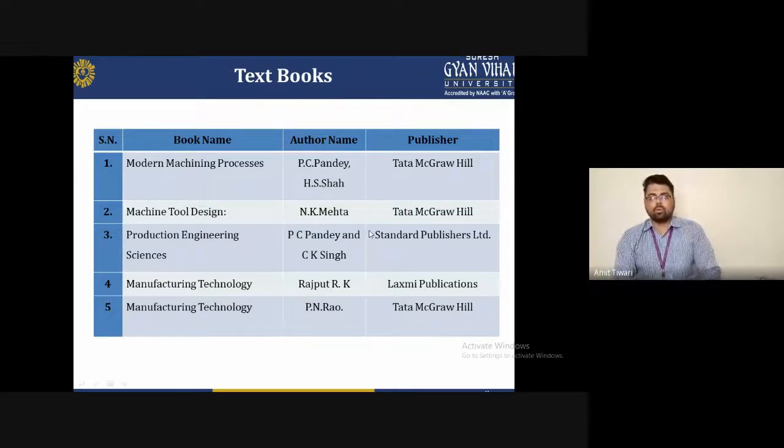At the end, I'm just giving some highlights. First, for good machinability, we require some parameters, that is high cutting speed, material of workpiece, and material of cutting tool. The surface quality will be achieved with the help of cutting parameters if you maintain them, or by providing a standard coolant, or we can check the properties of the coolant also. And during metal cutting, we must remember one thing, that all the cutting parameters depend on each other. Keep in mind which parameters depend on each other during machining, so that we can achieve good surface quality and smoothness.